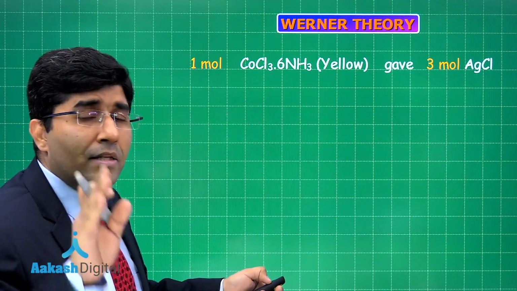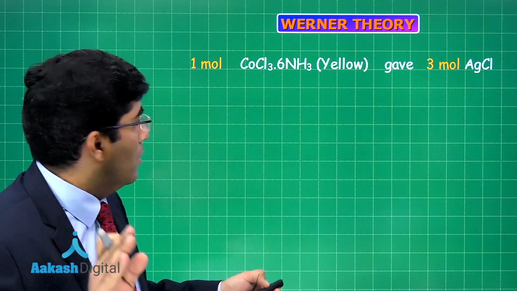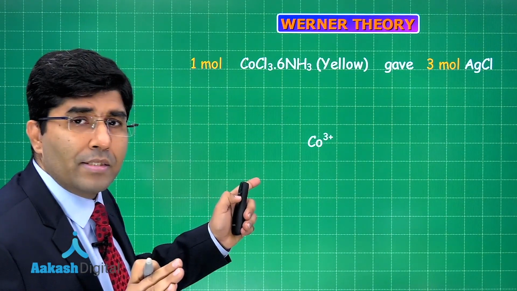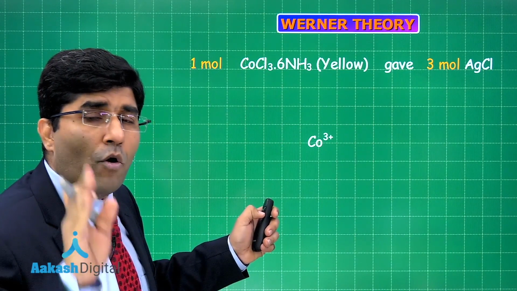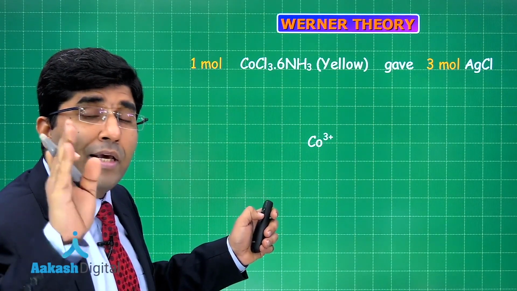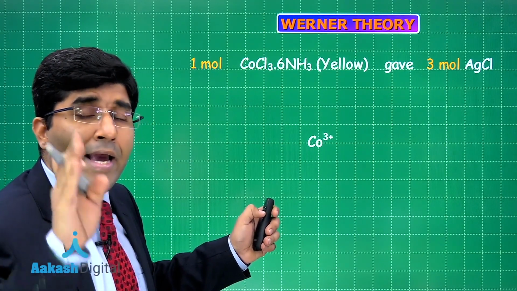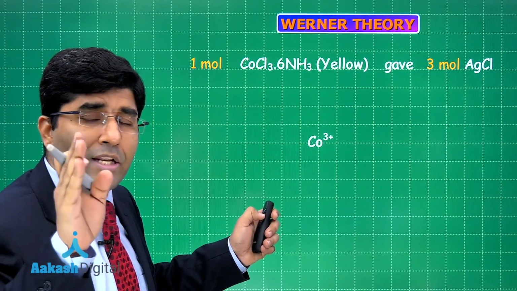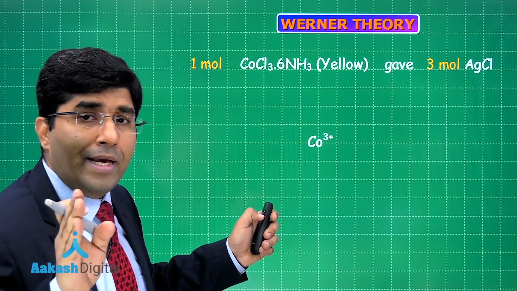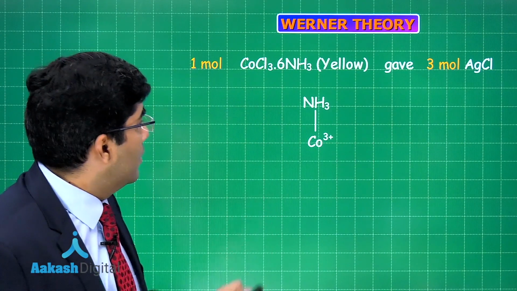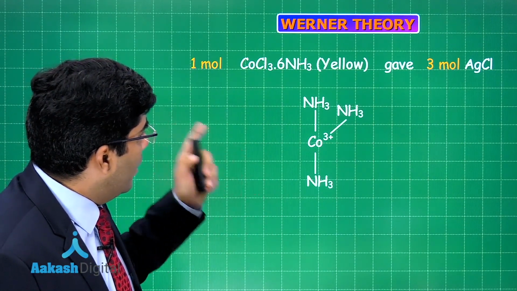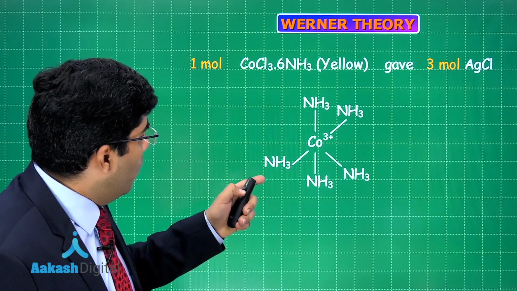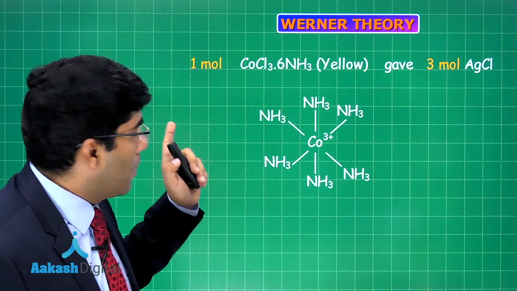He said that there are 2 types of valencies. This is cobalt 3 plus, and the coordination number of Co3+ is the secondary valency, and the secondary valency is represented by a solid line. So what he is saying is that ammonia will surround it, another ammonia, one more, one more and one more.